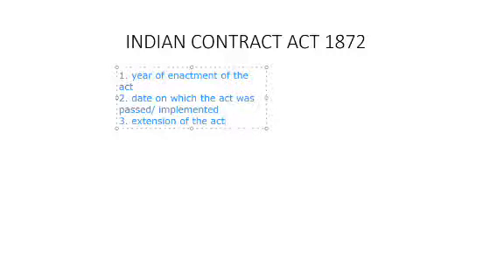Now, next is extension of the act. What do you mean by extension of the act? It tells whether the act is applicable only to a part of India or to the whole of India.